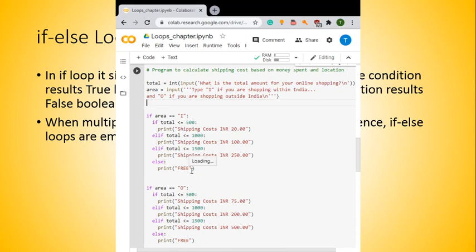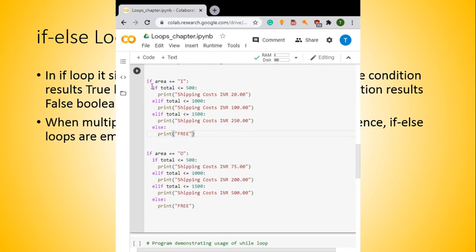Here we have an if, and within the if there is an if else. All the concepts are the same. In a similar manner for the area outside India, if the string is I or the string is O.